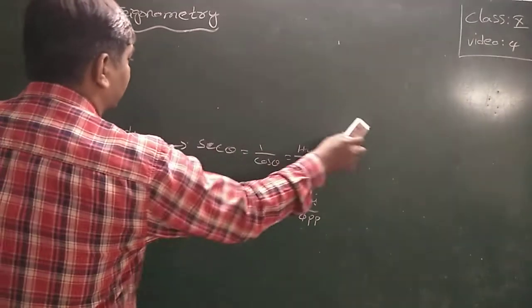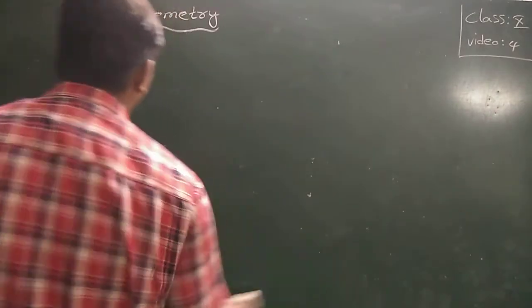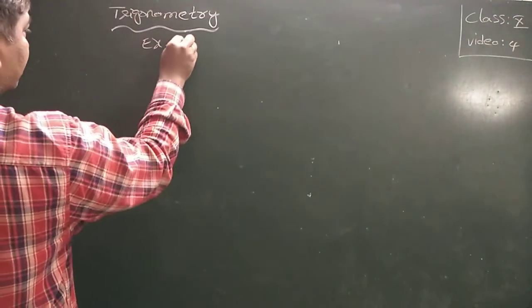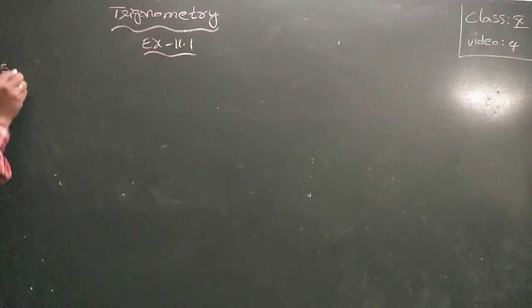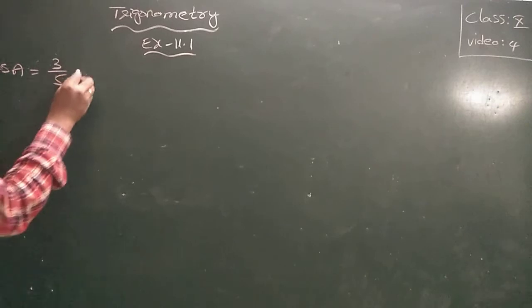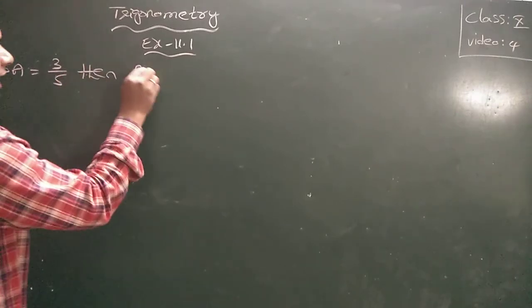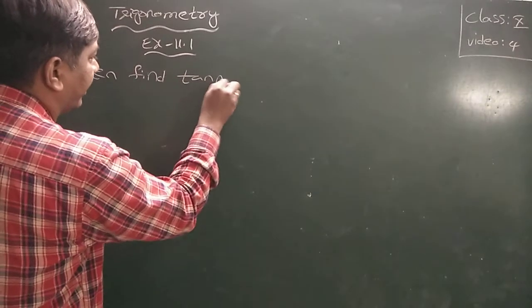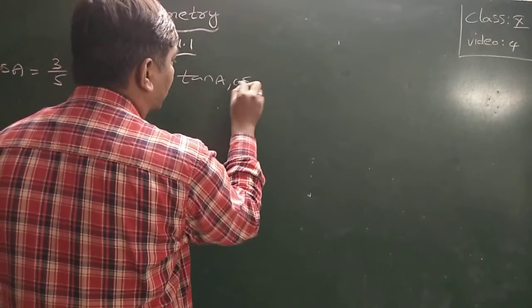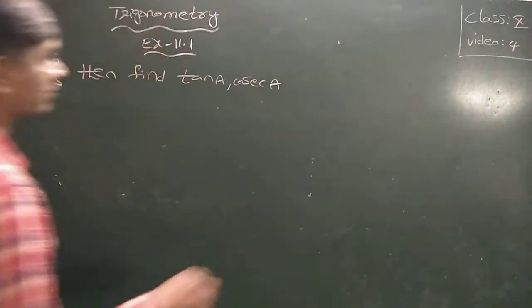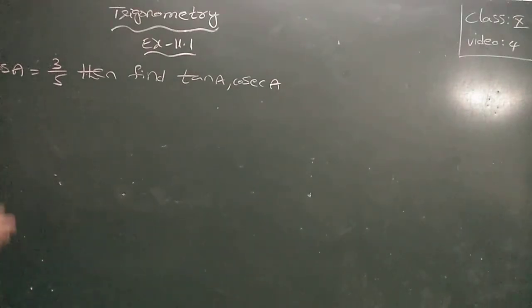Next, quickly I move to exercise 11.1. Here in trigonometry, if cos A is equal to 3 by 5, then find tan A and cosecant A. C-O-S-E-C means cosecant A.